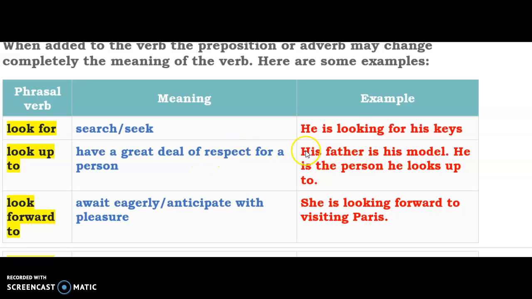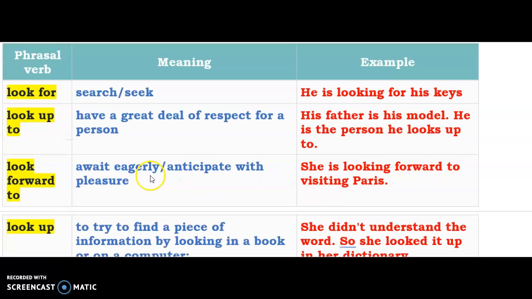All right. Okay, his father is his model. All right, his father is his hero. All right, he is the person he looks up to, for any situation in life. Look forward to means to wait for someone eagerly. Remember that with forward to, when we use to, normally we use the first form of the verb without ing, but in this case you will put ing with to when you see look forward to, right? This is important. The meaning is await something, someone eagerly, or anticipate with pleasure.